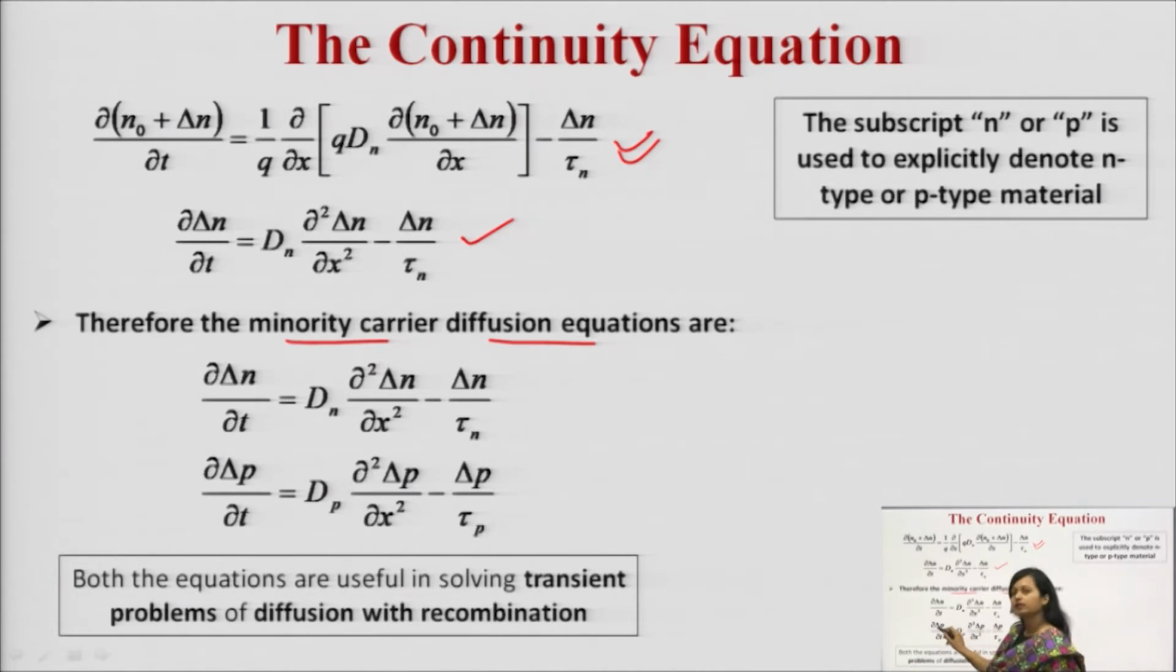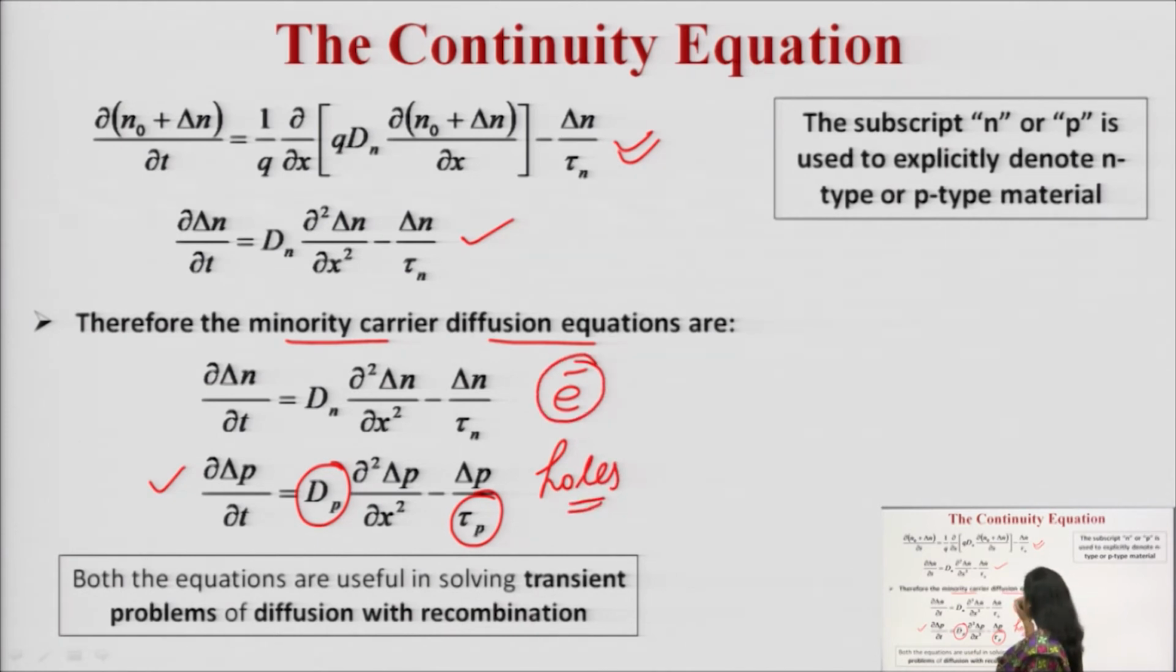Similarly, you can write it down for the holes. For the holes, this particular equation will be what? Del delta p upon del t, which is equal to Dp. Dp is the diffusion coefficient of the holes. Del square delta p upon del x square minus delta p upon tau p. Tau p is the carrier lifetime of the holes. This is how you can write down the minority carrier diffusion equations for electrons and for holes. I hope now these equations are clear to you. How to derive it from the continuity equation must also be clear to you.